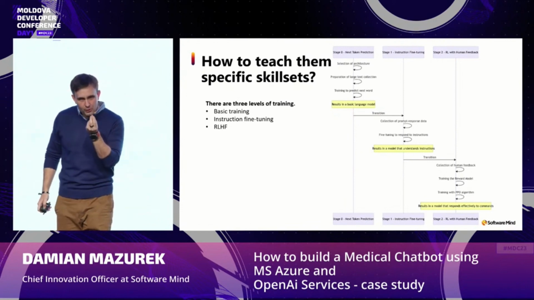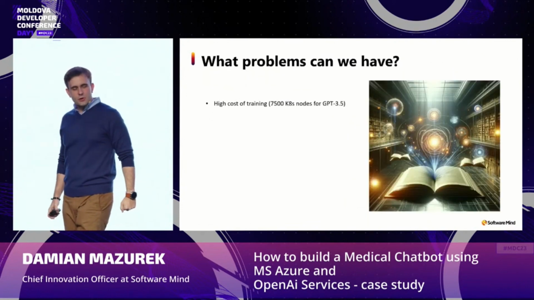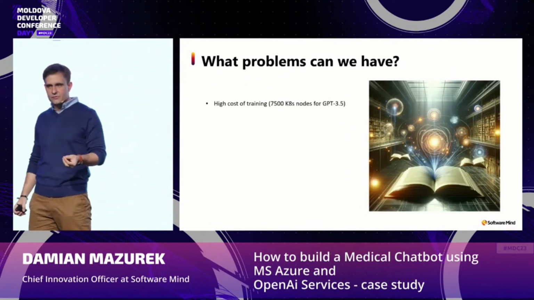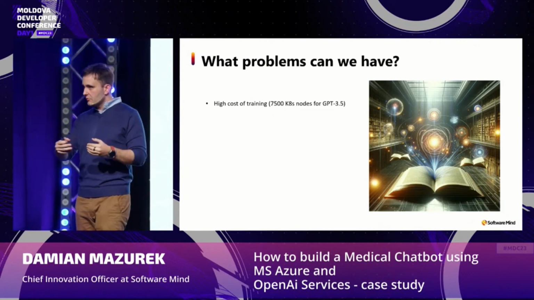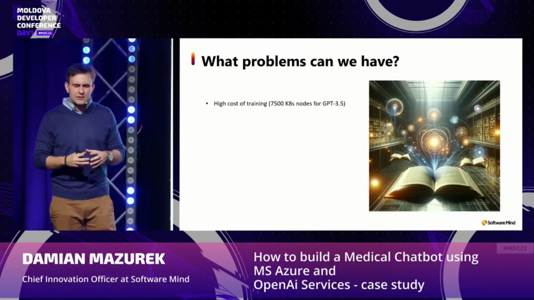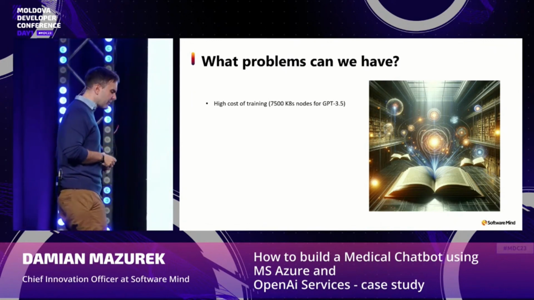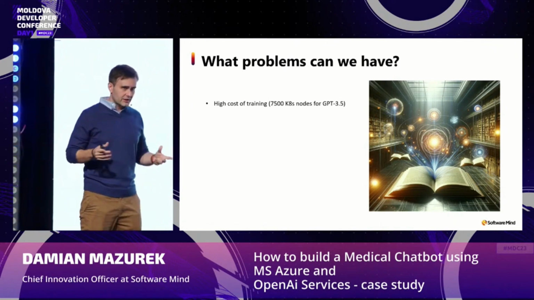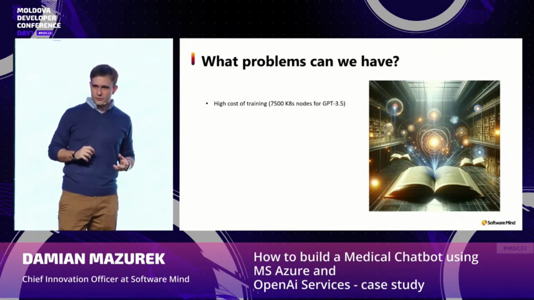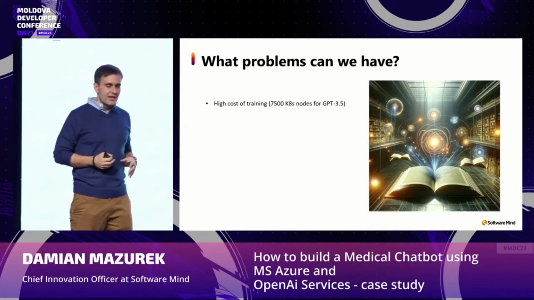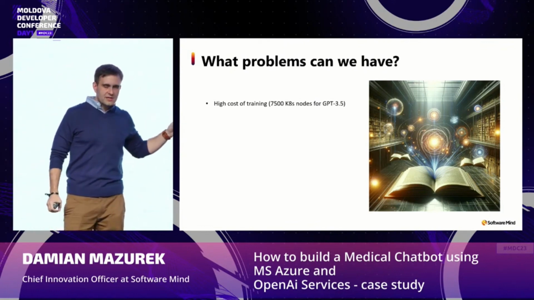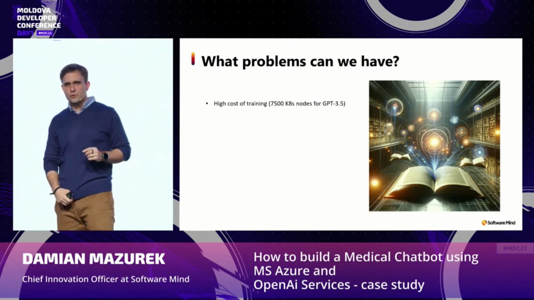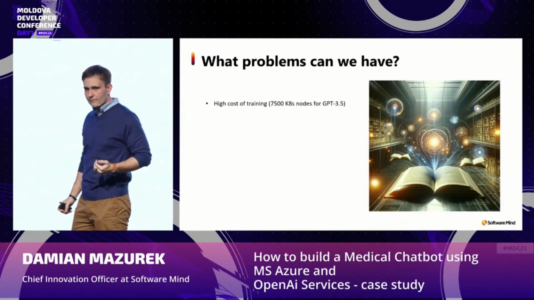But there are some problems here. First of all, the first problem is the high cost of training. If we want to train a model from scratch, like GPT 3.5, then this is an enormous cost. I spoke with my friend from the Microsoft product group that built the infrastructure for OpenAI for training the models, and he said that they used 7,500 Kubernetes nodes only for training GPT 3.5.